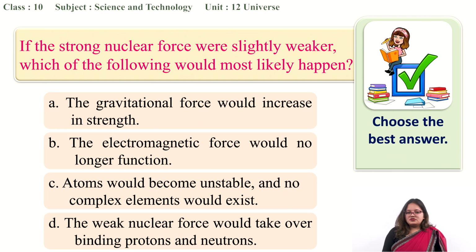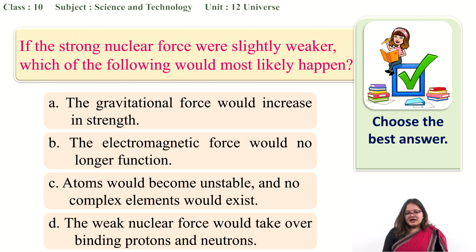If the strong nuclear force were slightly weaker, which of the following would most likely happen? Firstly, we said that the strong nuclear force is very essential for holding protons and neutrons together, right? With this information, let's look at the options. Option A, the gravitational force would increase in strength. Option B, the electromagnetic force would no longer function.